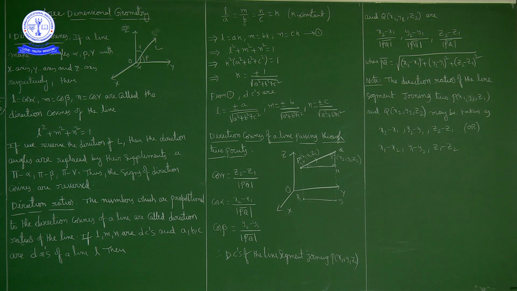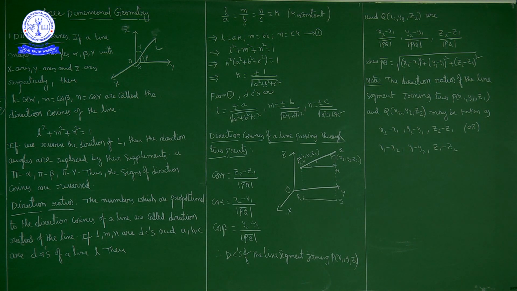Next, direction ratios. Any three numbers which are proportional to the direction cosines of a line are called direction ratios of the line.